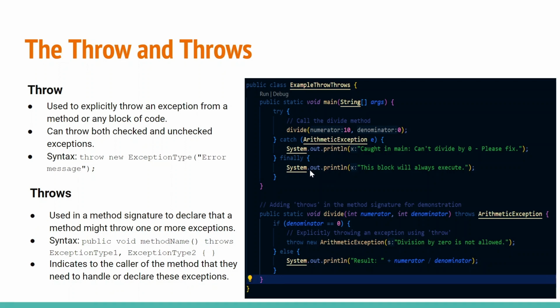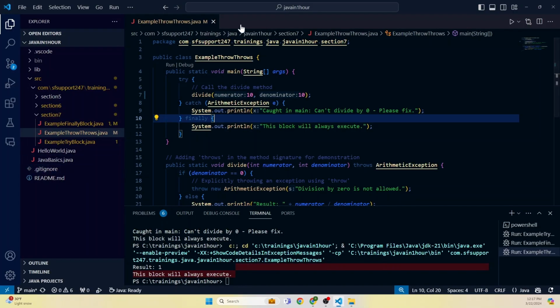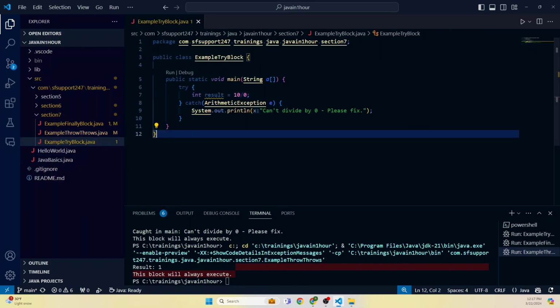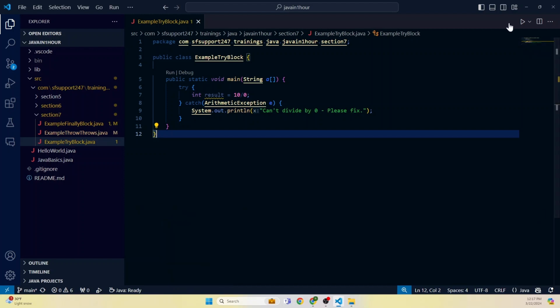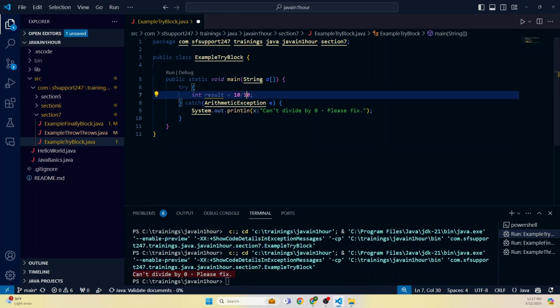And let's go and take one program and execute it. Then it becomes easy for you, right? Let's try with the first block. First example is the try block. Here we are trying to divide this number. Let's clean this one up and let's run and see what happens. See here, can't divide by 0. Let's change this 0 to 10 and see what happens.